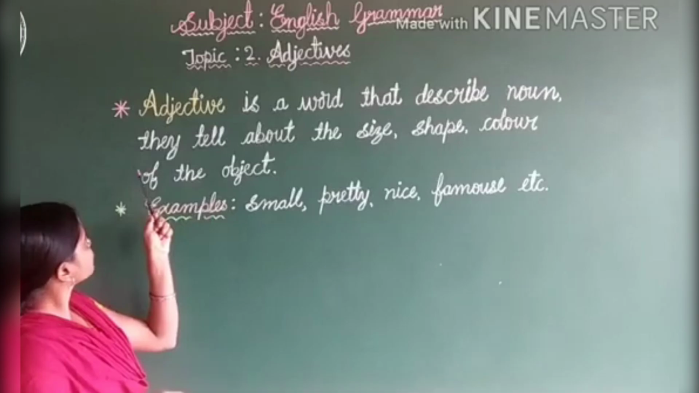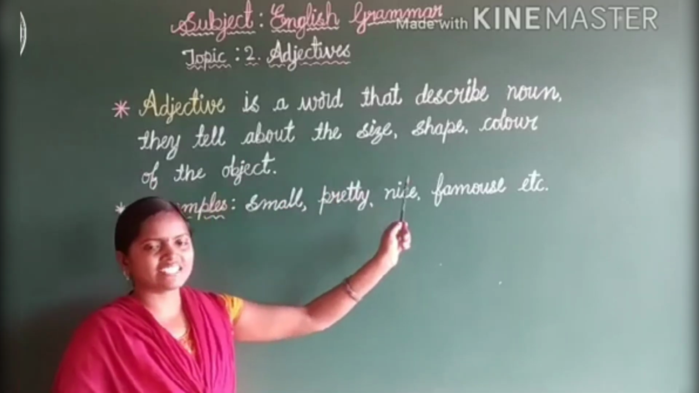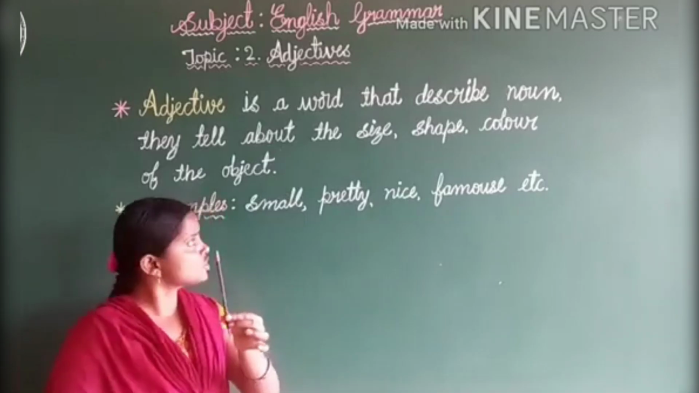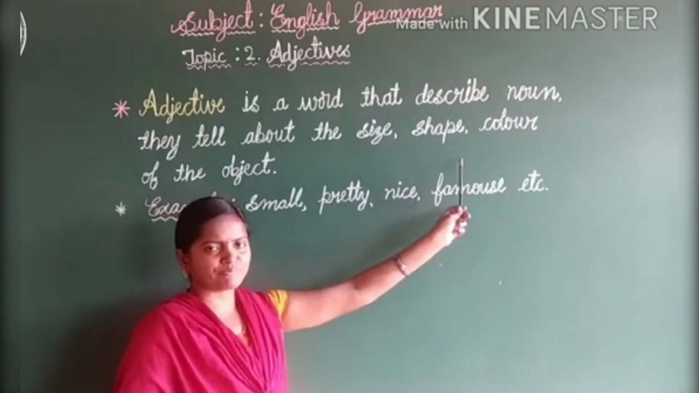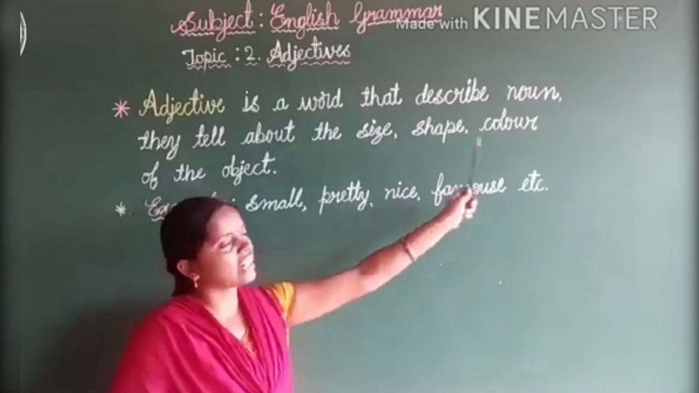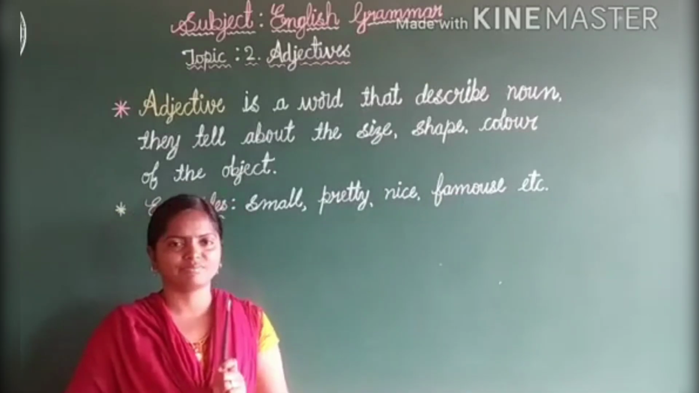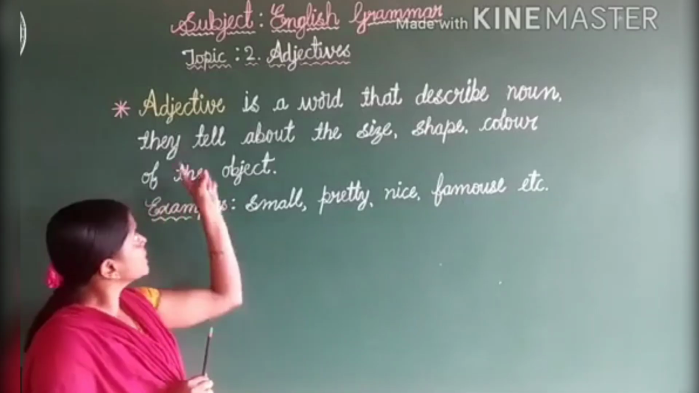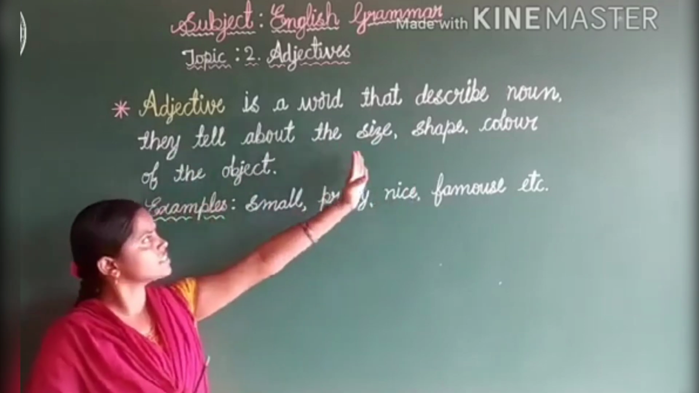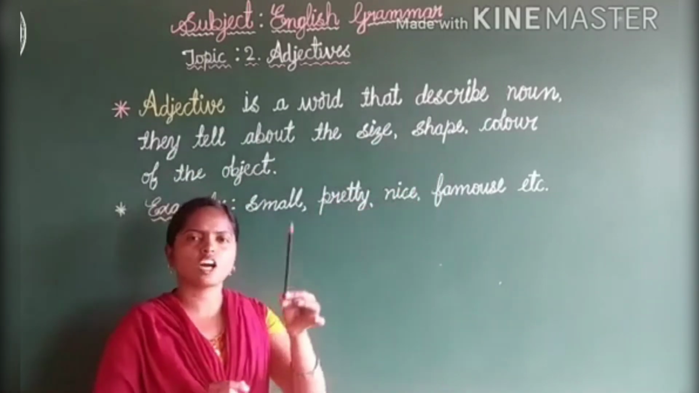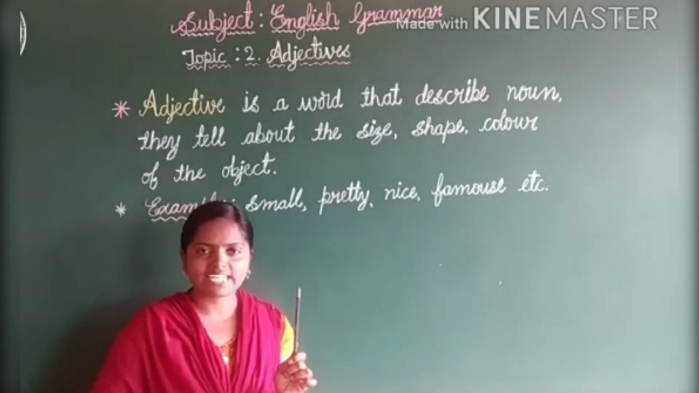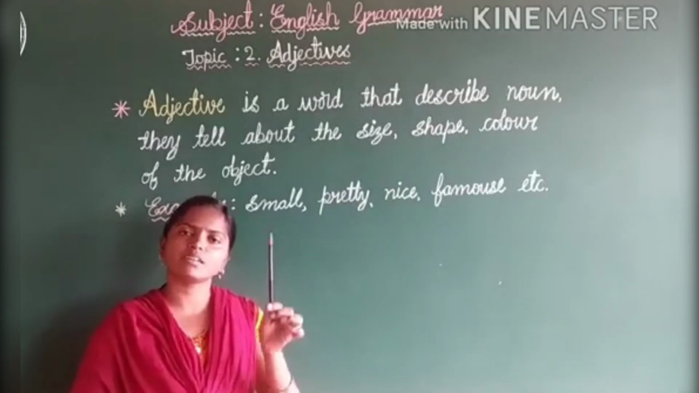Just look at the board here. They tell about the size. You come to know, right? So, this is a long size. Good. Now, shape. This is in cylinder shape. Next to color. This is in black color. Are you understanding now? Adjective is a word that describes a noun. They tell about size, shape, color of the object. Object is nothing but thing. Instead of things, we are calling them objects.